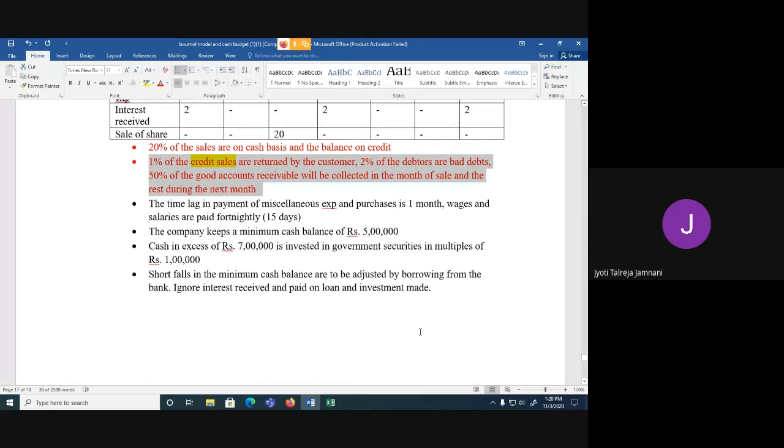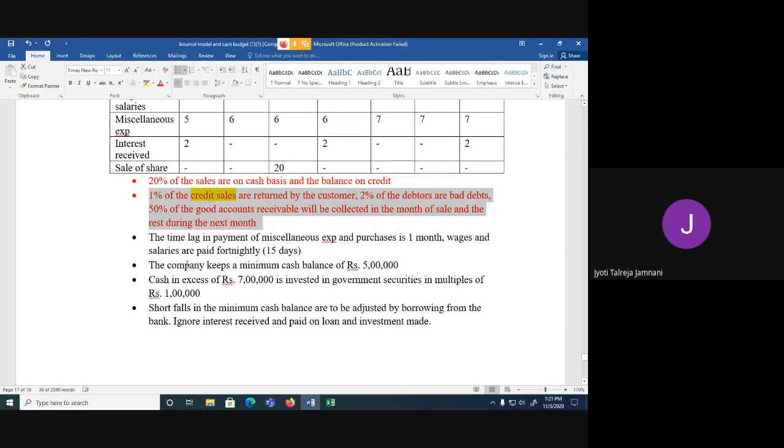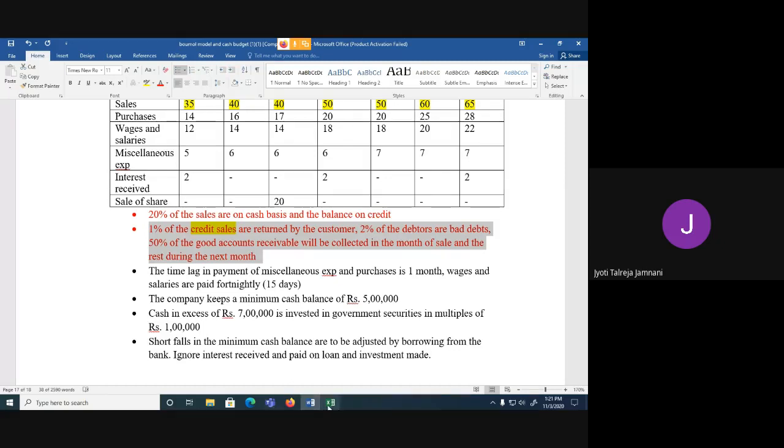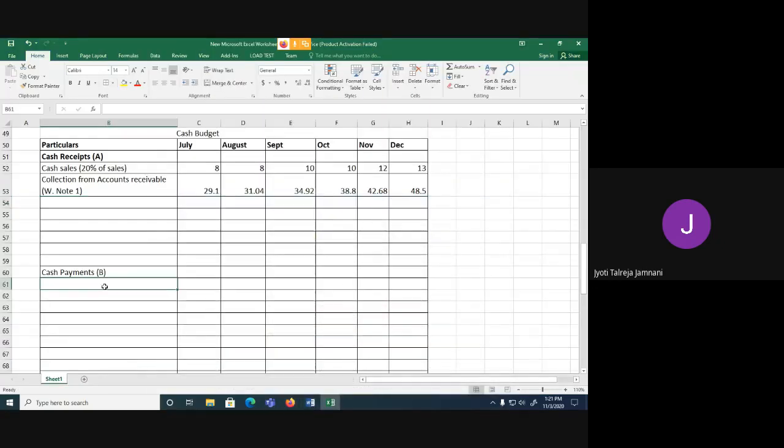The time lag in payment of miscellaneous expenses and purchases is 1 month. Wages and salaries are paid fortnightly. Fortnightly means 15 days. Okay. So let's start. First, miscellaneous expenses and purchases, it is 1 month. So we are going to pay miscellaneous expenses, we'll write here in brackets 1 month time lag. So going to pay 1 month later.